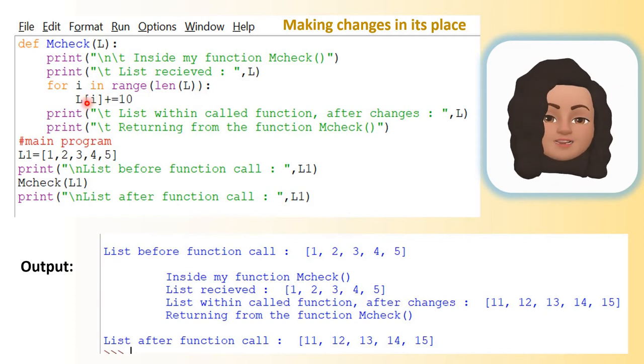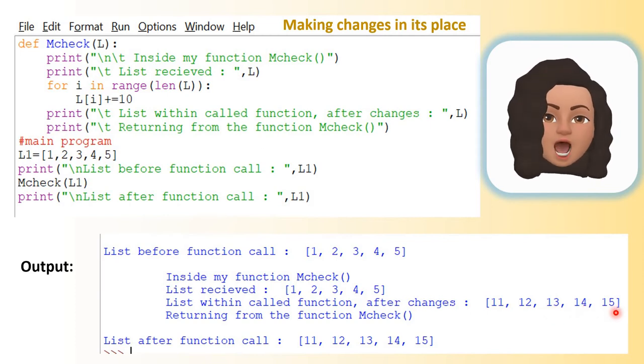L of i will become L of i plus 10. So it will start from the index 0 till the last element of the list. Each element of the list will be incremented by 10. Okay, so after incrementation, what will get printed? List within called function after changes, L. Now what is the value of L? Each element of the list L will be incremented by 10, which means L will now become 11, 12, 13, 14, 15.